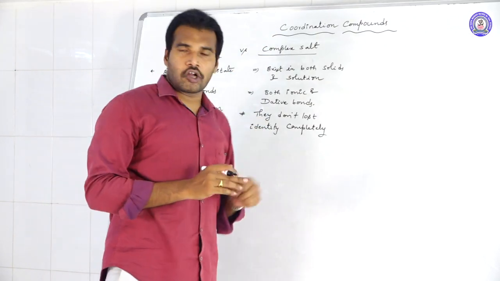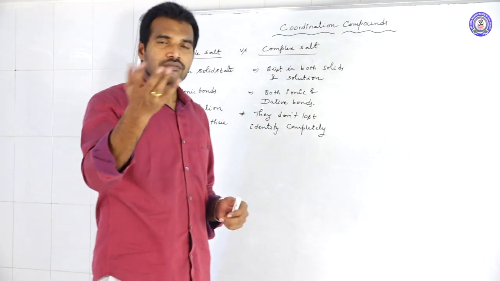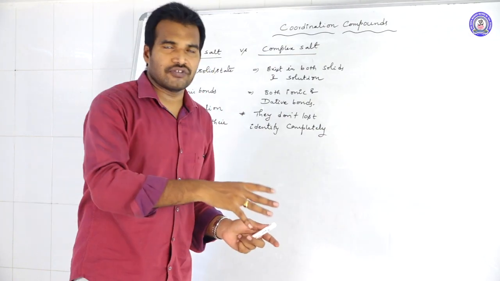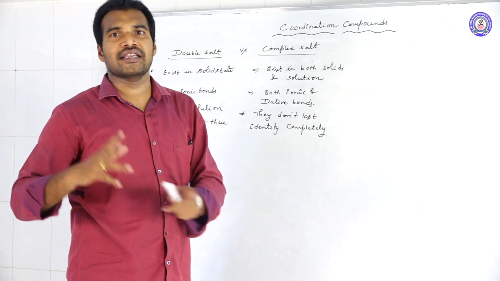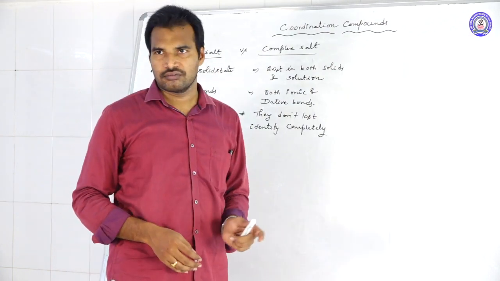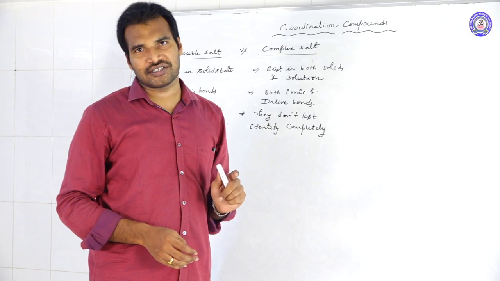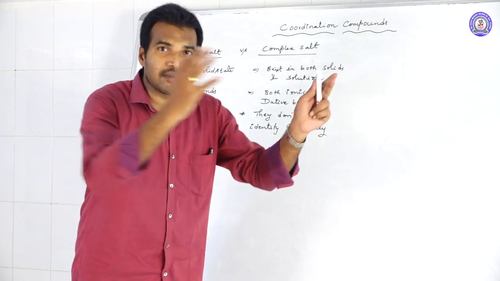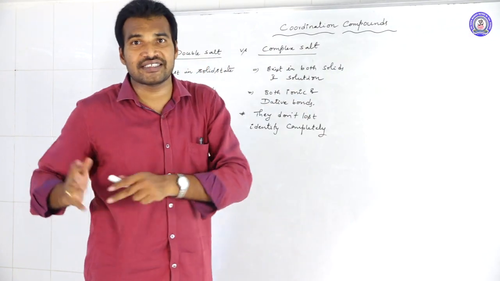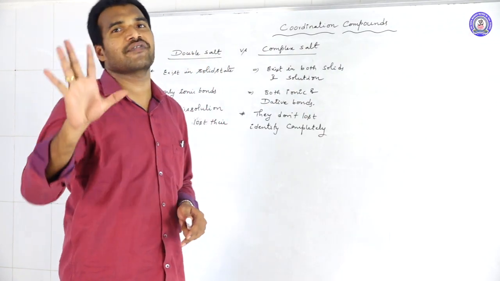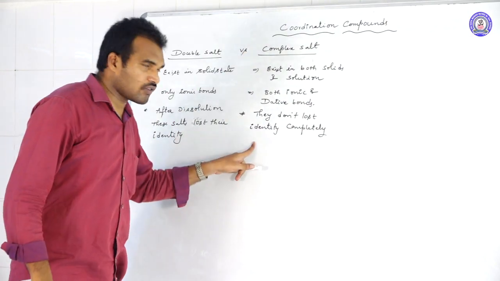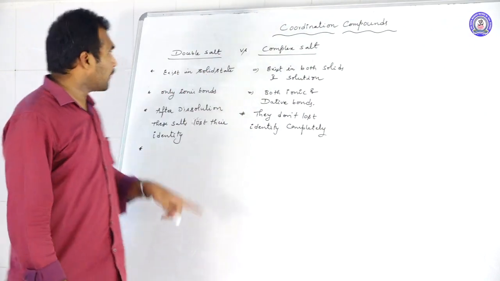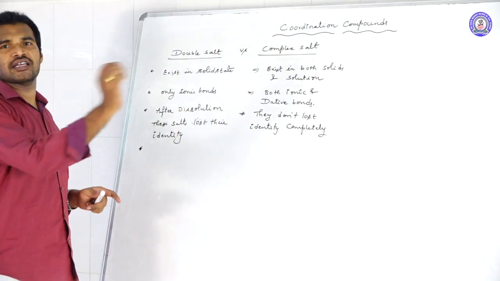But if you take a complex salt, for example AgCl, and send ammonia gas to it, we get tetraammine silver complex. AgCl properties are different, ammonia properties are different, but the complex made by mixing AgCl and ammonia, the tetraammine silver, has completely different properties. That means the properties of complex salts are completely different from their original compounds, but in double salts the properties are the same.